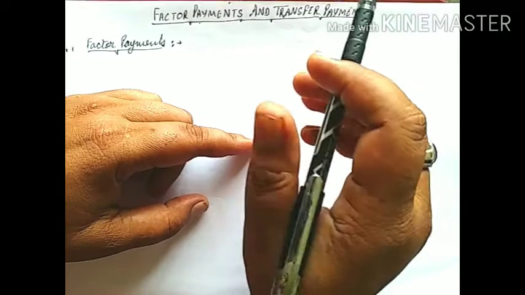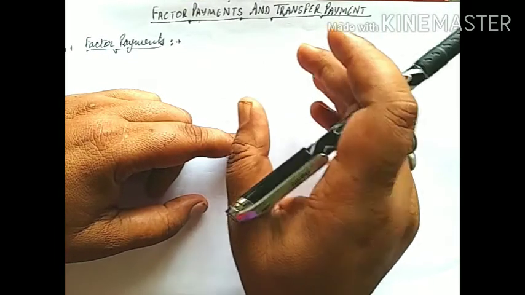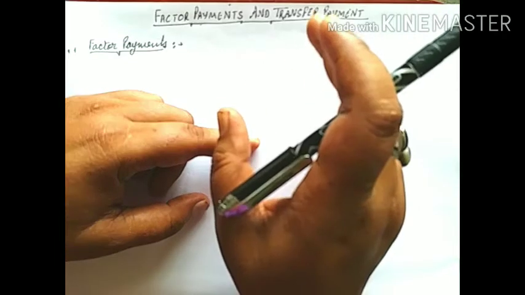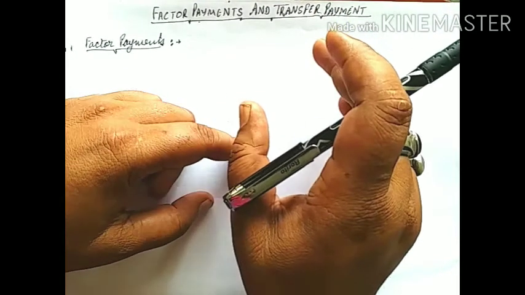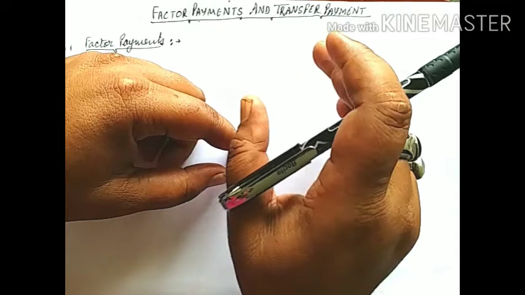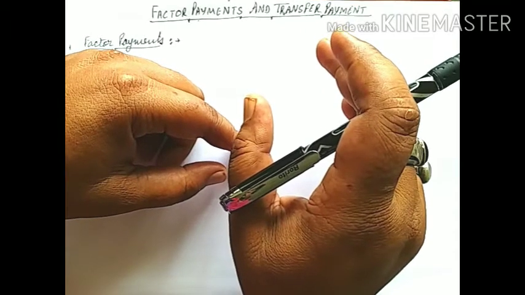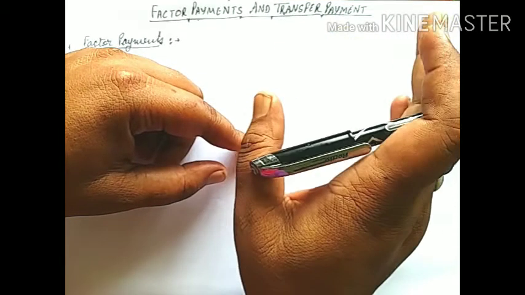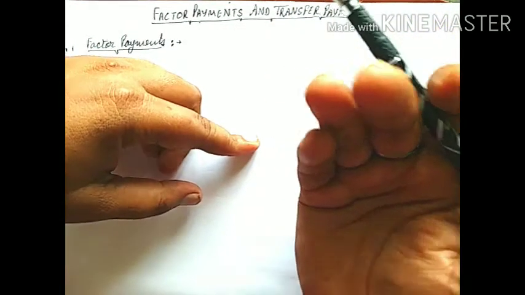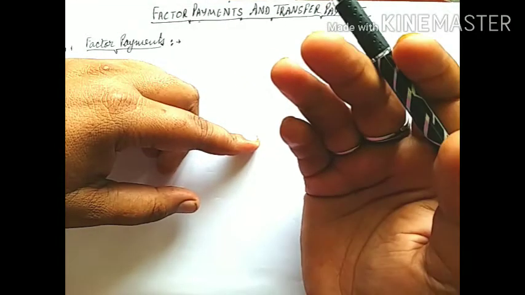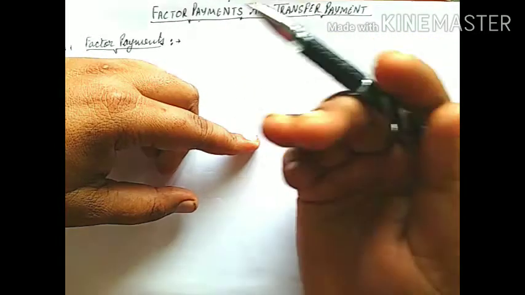Students, factor incomes earned by factors of production and factor payments made by an entrepreneur to factors for their services are in fact the same. So all factor payments, or which we can say the factor incomes, will be included in the national income. Why?